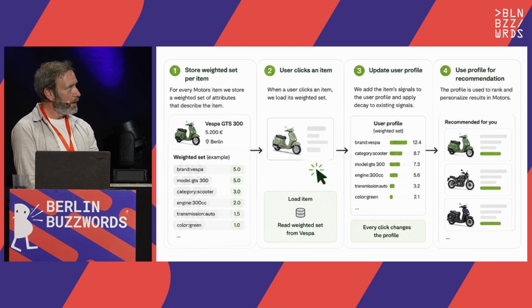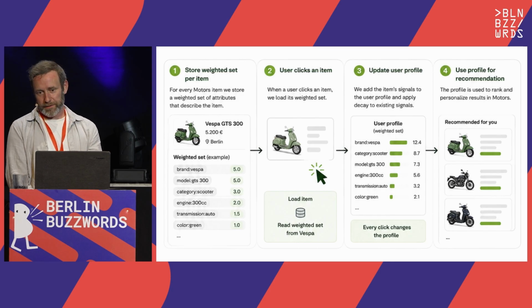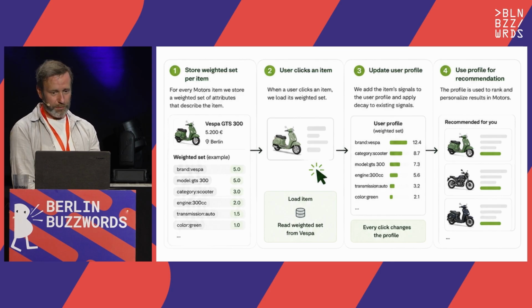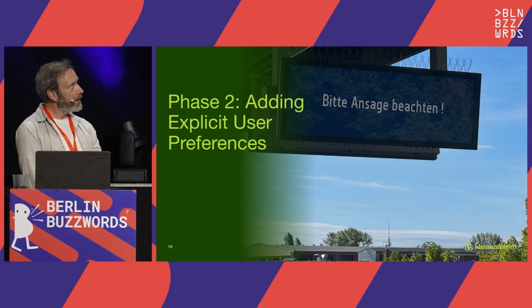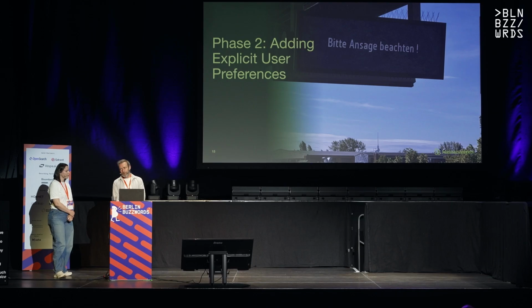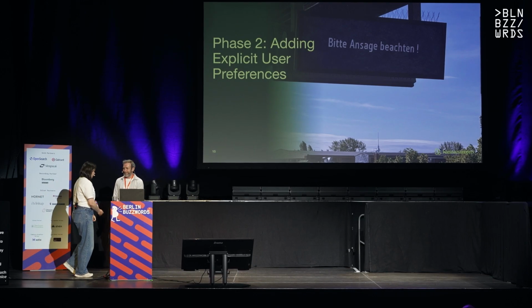But again, our domain is more complex than motors. We have much more to deliver. And for instance, we also have a nice fashion category. And Valeriia, what have we done in the fashion category so far? Yeah.